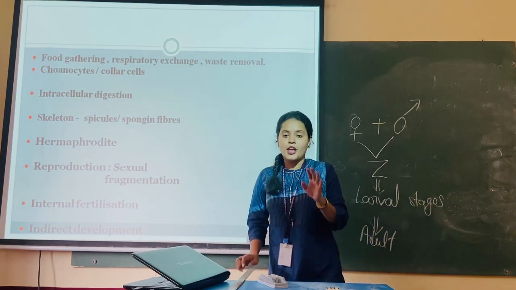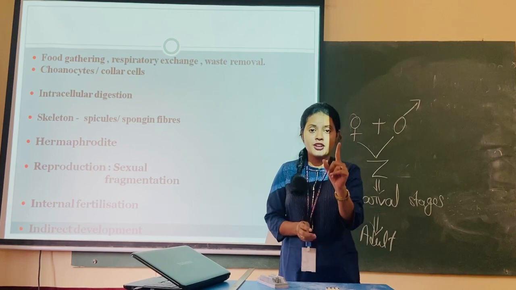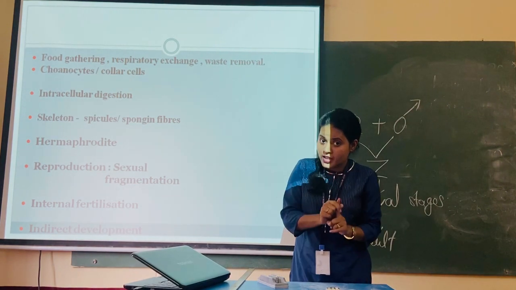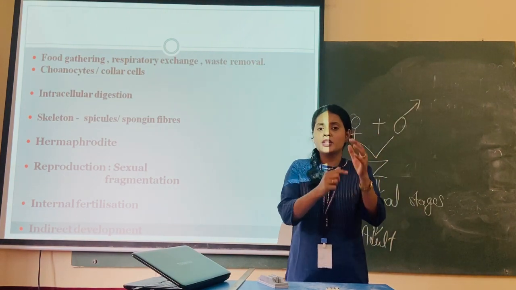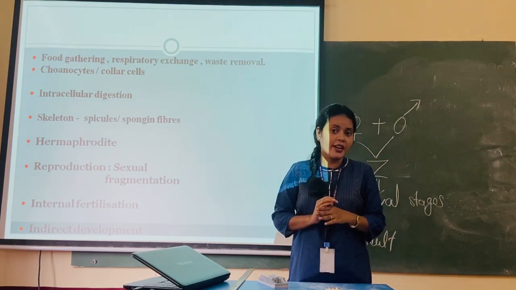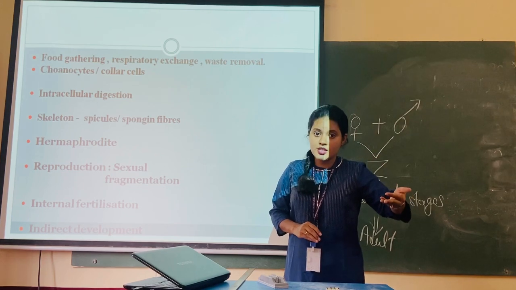So with this, I am finishing the phylum Porifera. I told you poriferans are the pore-bearing animals. They are commonly called sponges. They are found in marine water. And I told you they are the only organisms which have a cellular level of organization, right? They don't have symmetry, so they are asymmetrical animals, right?